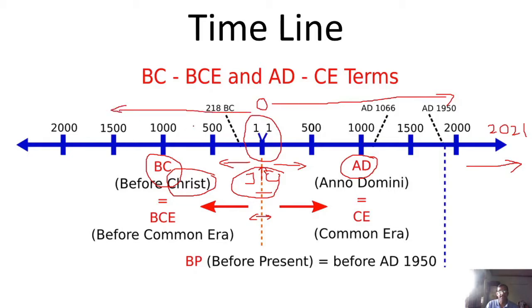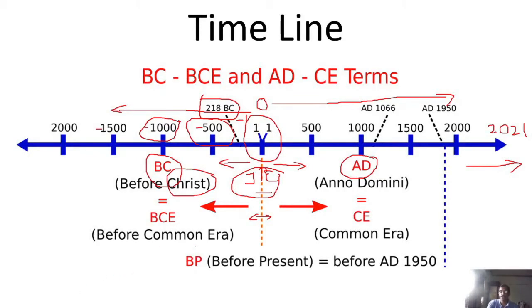Now from the timeline, if you keep on going in the reverse way, you will be surprised that it keeps on increasing. It's just similar to a number line. It starts with -1, just imagine, and it is -100, -500, -1000. So what it means is that this event happened 500 years before Christ was born. This defines 1000 years. When we study a particular date like 218 BC, it means that it happened 218 years before Jesus Christ was born. So this timeline is going to define when the event happened.